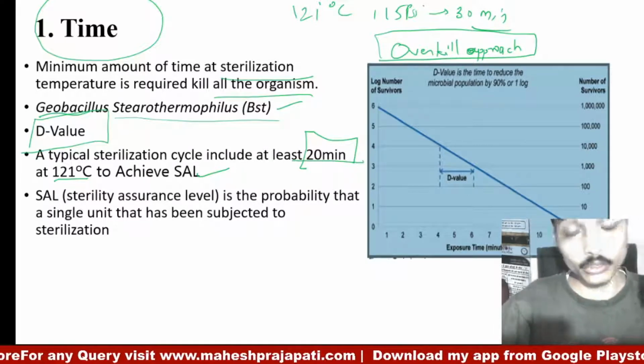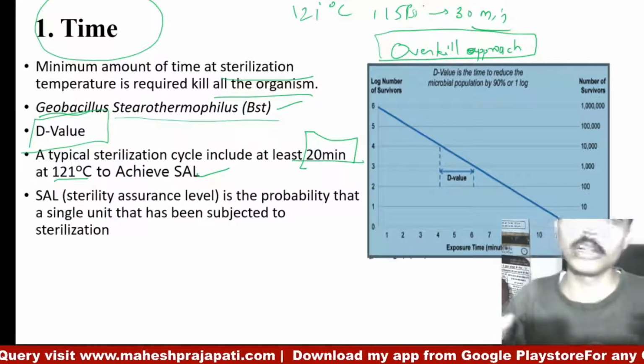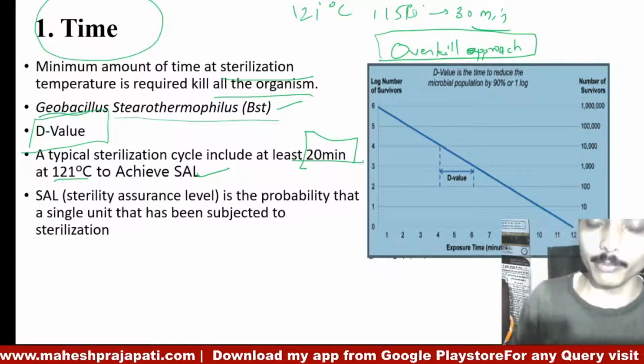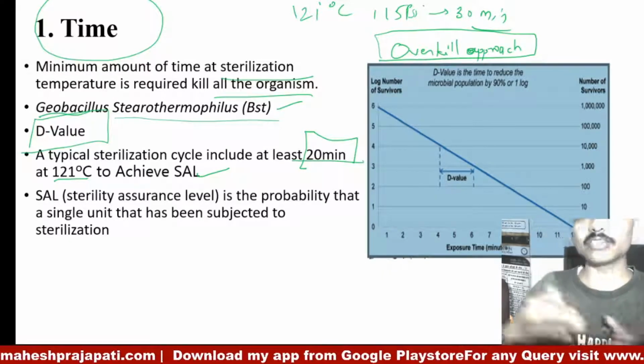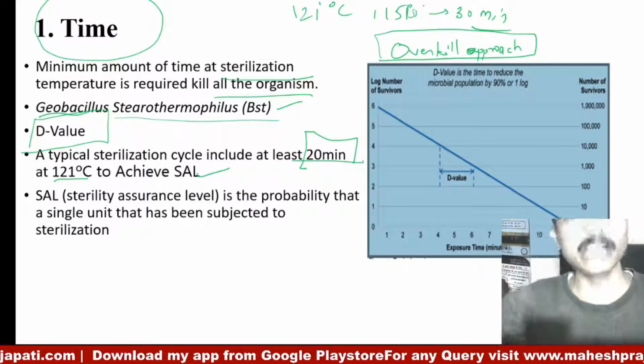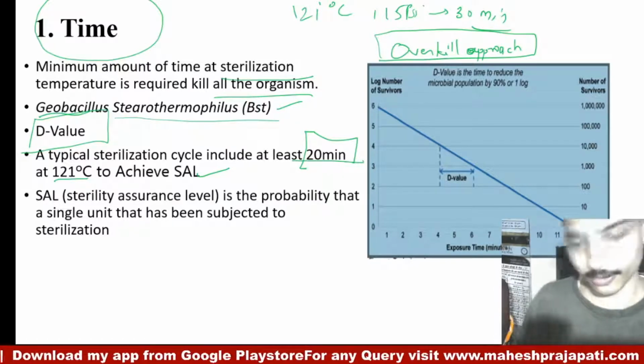So we typically use the overkill approach to kill the microorganisms. Hence we are using 30 minutes instead of 20 minutes. While we achieve the sterilization at 20 minutes, we keep the material for 30 minutes to kill all the microorganisms.